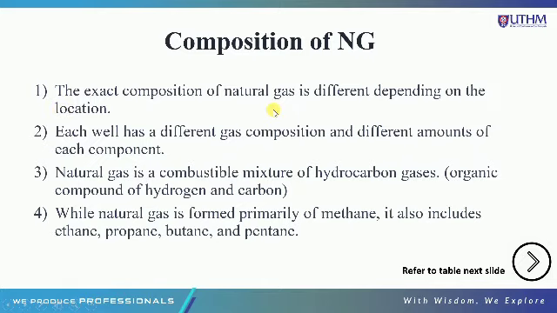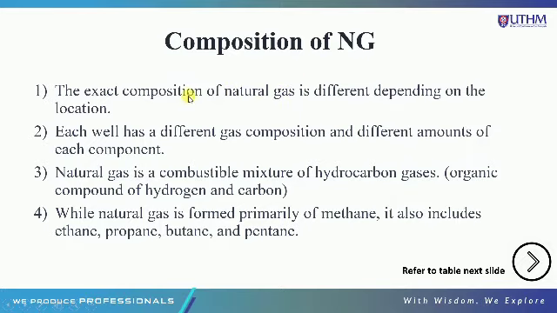Apabila sesuatu lokasi itu mempunyai kandungan natural gas yang banyak, maksudnya dia punya plankton ataupun bahan yang telah mati yang terperap pada dasar permukaan laut tinggi, automatik dia punya composition of natural gas adalah tinggi.